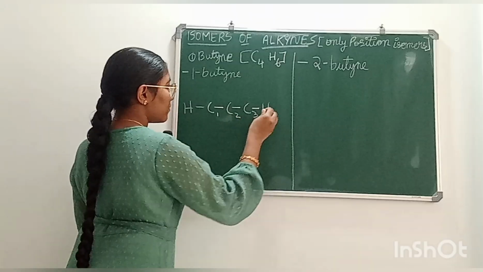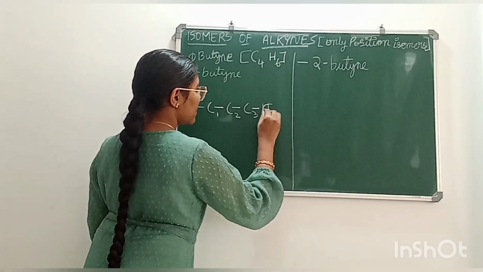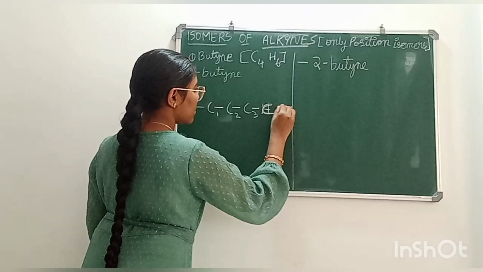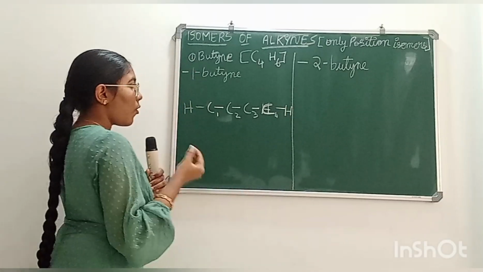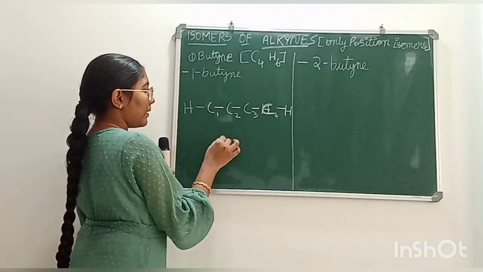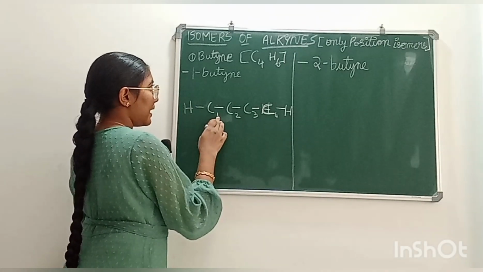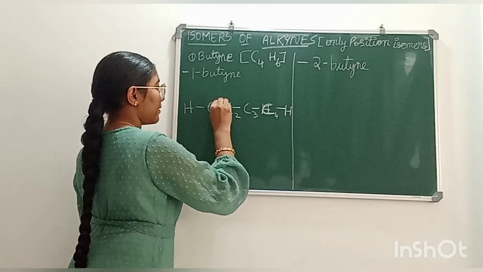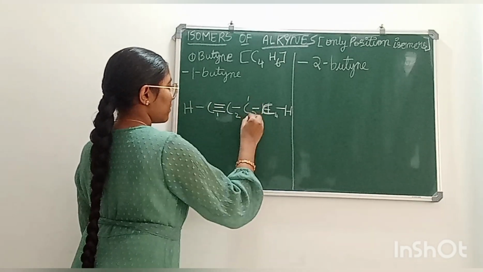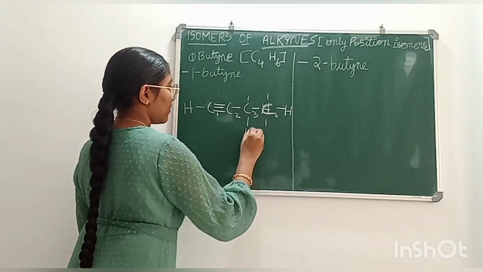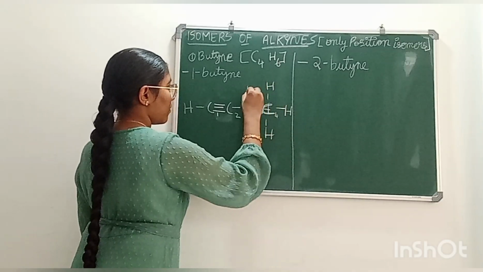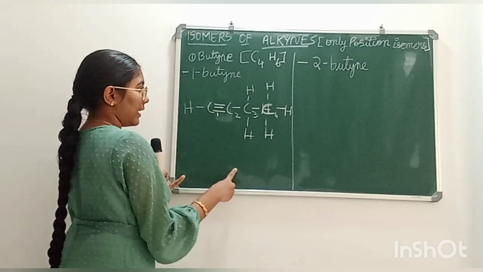For 1-butyne, this is C4. For 1-butyne, the triple bond should be between the first carbon atom and the second carbon atom. So this is 1-butyne.